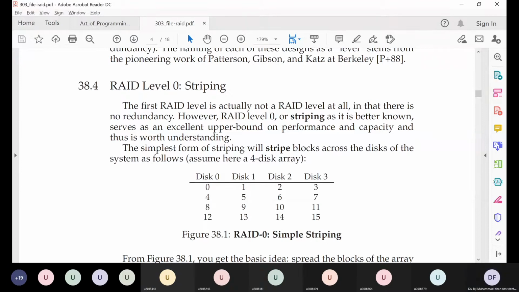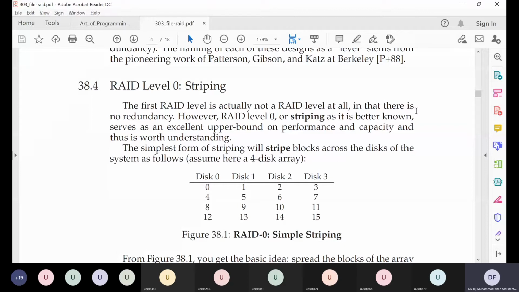Yes. How? Since now we have 4 disks instead of 1. So our capacity has increased by how much? 4 times. Very good, 4 times. So we can store 4 times more data in this system compared to one hard disk.